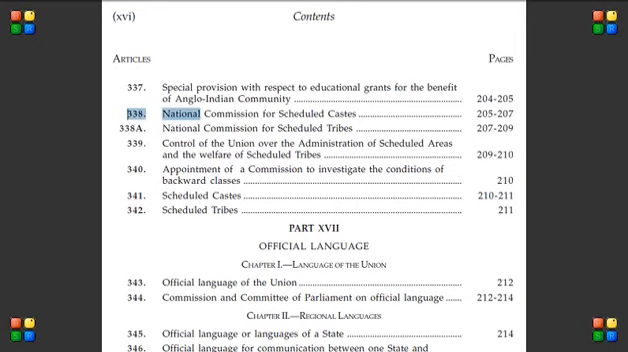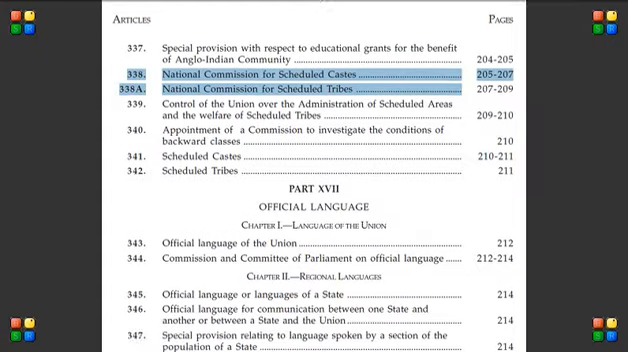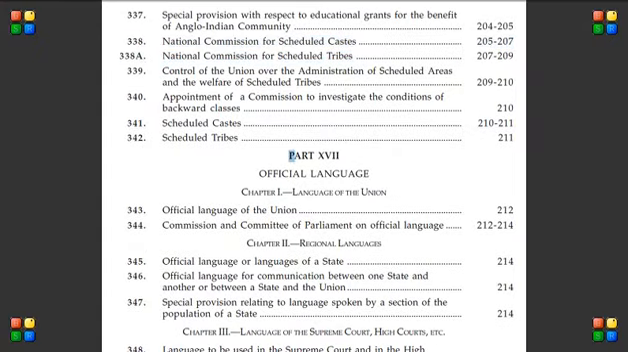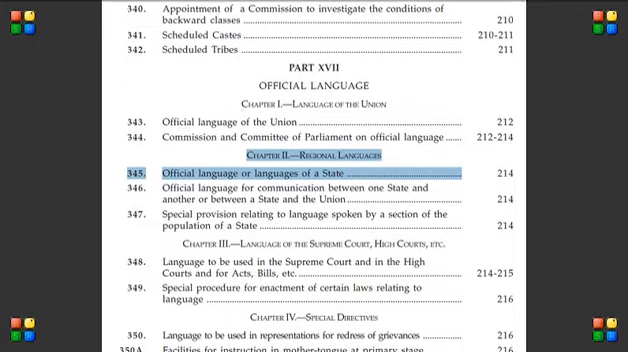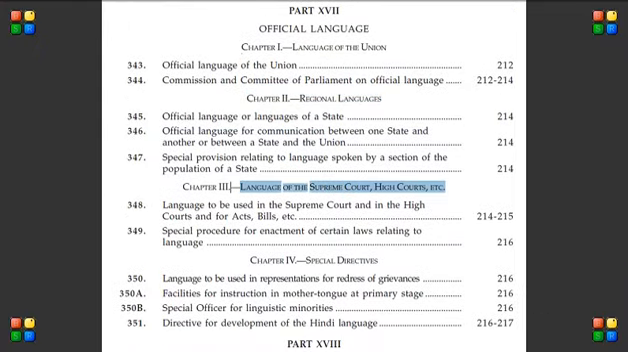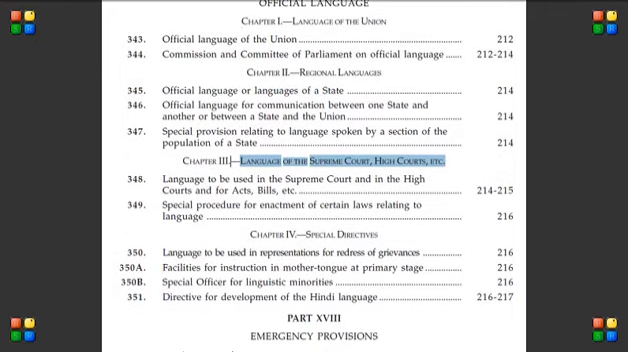This part also talks about two important commissions: the National Commission for Scheduled Castes and the National Commission for Scheduled Tribes, Articles 338 and 338A. Next important part is Part 17. This talks about official language: the language of the Union, regional languages, and the language that can be used in the Supreme Court and High Courts. We'll come to the details later regarding these official languages.